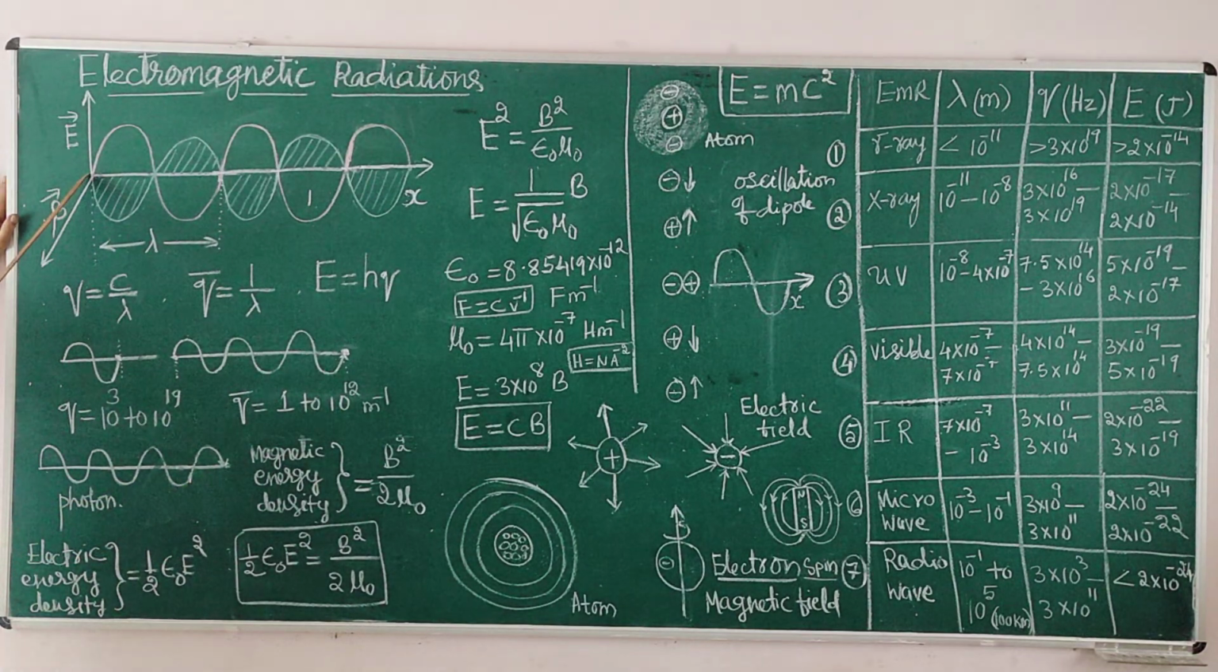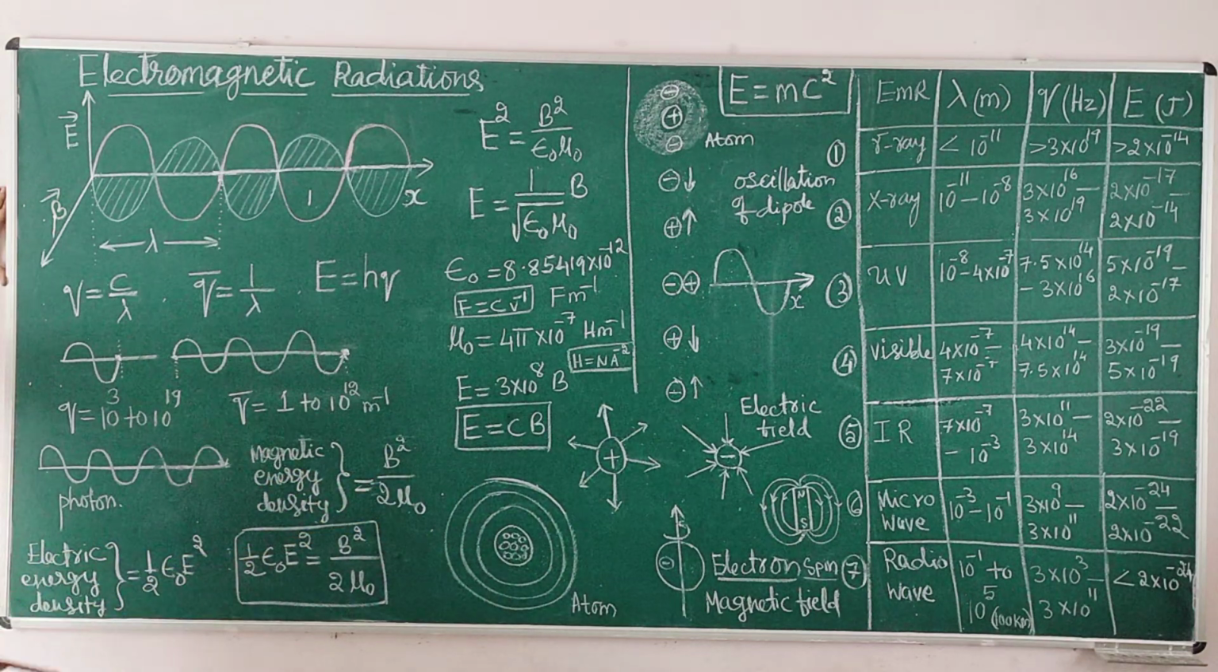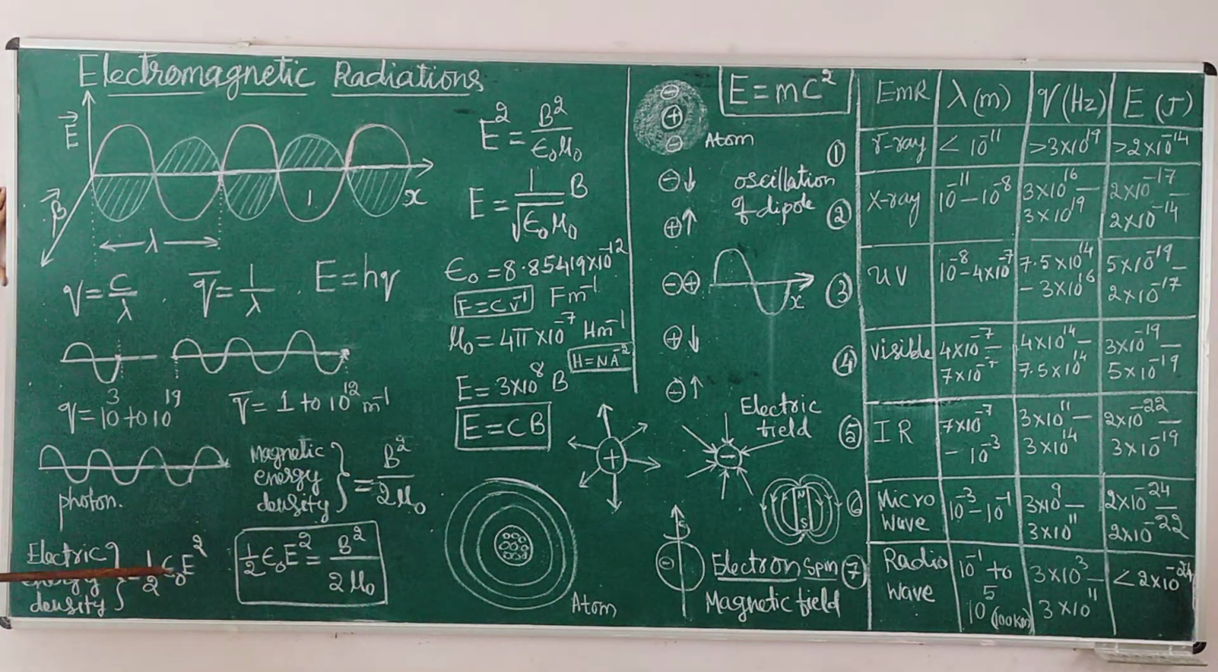We have two vectors, electric vector and magnetic vector. The electric vector energy density is equal to half epsilon naught E square. And magnetic vector density is equal to B square by 2 mu naught. And this intensity of the radiation, E is the magnitude of the amplitude, and B.